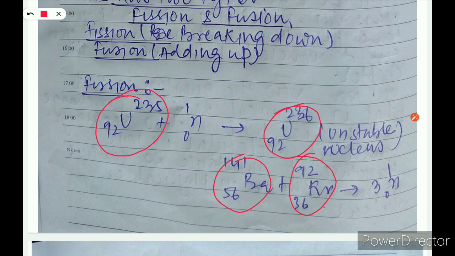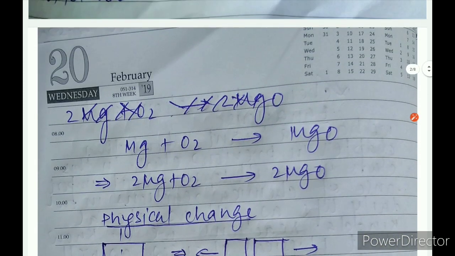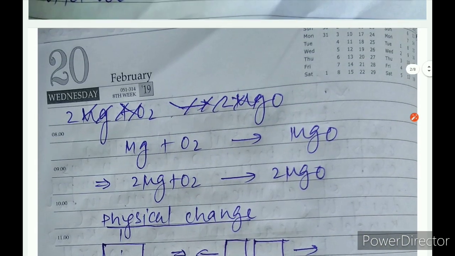So now uranium is converted into barium and krypton, unlike what we have seen in chemical reaction. Here magnesium combines with oxygen and forms magnesium oxide, but no new entity forms. There is only combination, means exchange of ions, sharing of ions, and formation of new molecules, unlike nuclear reaction.